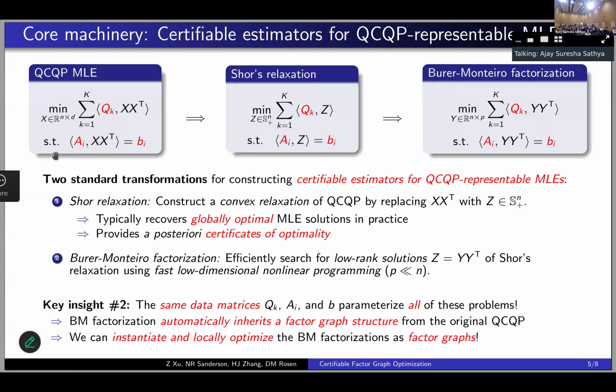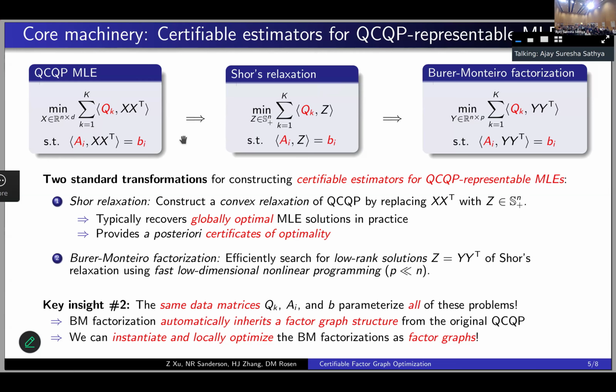Okay, so the main thing I want to point out about this is that if you look at this sequence of transformations, what you will notice is that what is changing here is the parameterization that is used for the decision variables. The data matrices that define these problems remain the same throughout this entire sequence. And because we saw on the previous slide that these data matrices are what encode factor graph models, the fact that these data matrices are preserved throughout this entire sequence implies that both of these problems actually inherit a factor graph structure from this initial QCQP.